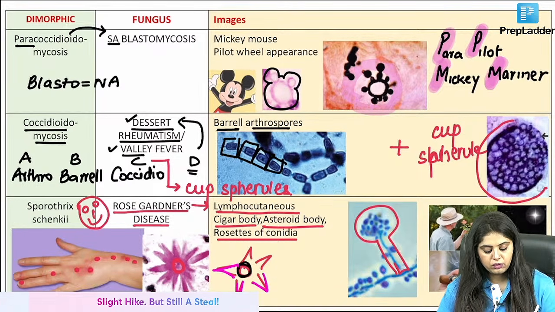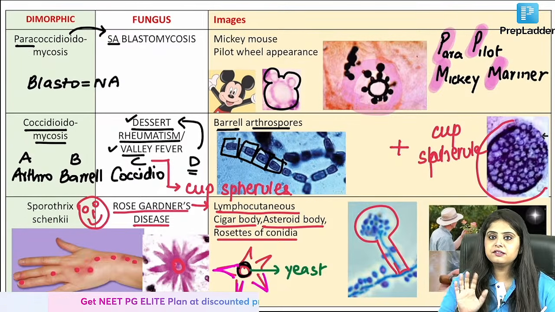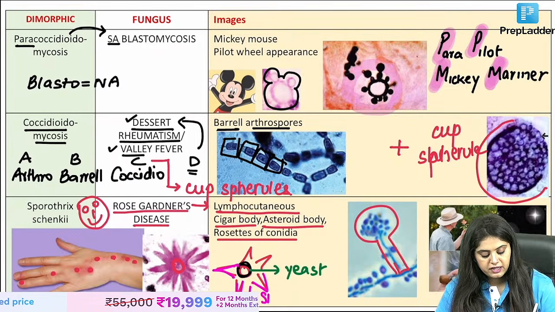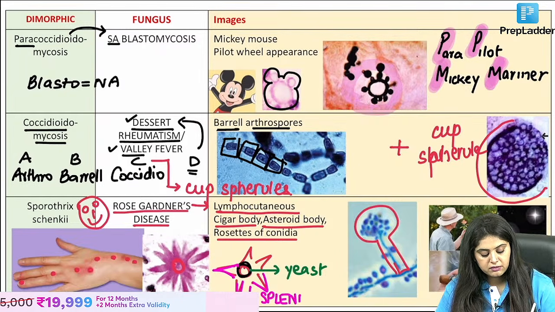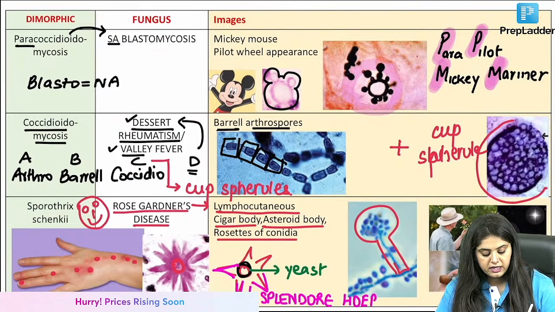So you will say, what are all these? The center is the cigar, which is the fungus. The center cigar is the yeast. It's the fungus, Sporothrix schenckii. What is surrounding it? This is a very important phenomenon that you are asked in dermatology. Splendore-Hoeppli phenomenon. Very, very good. Splendore-Hoeppli phenomenon. What is it?